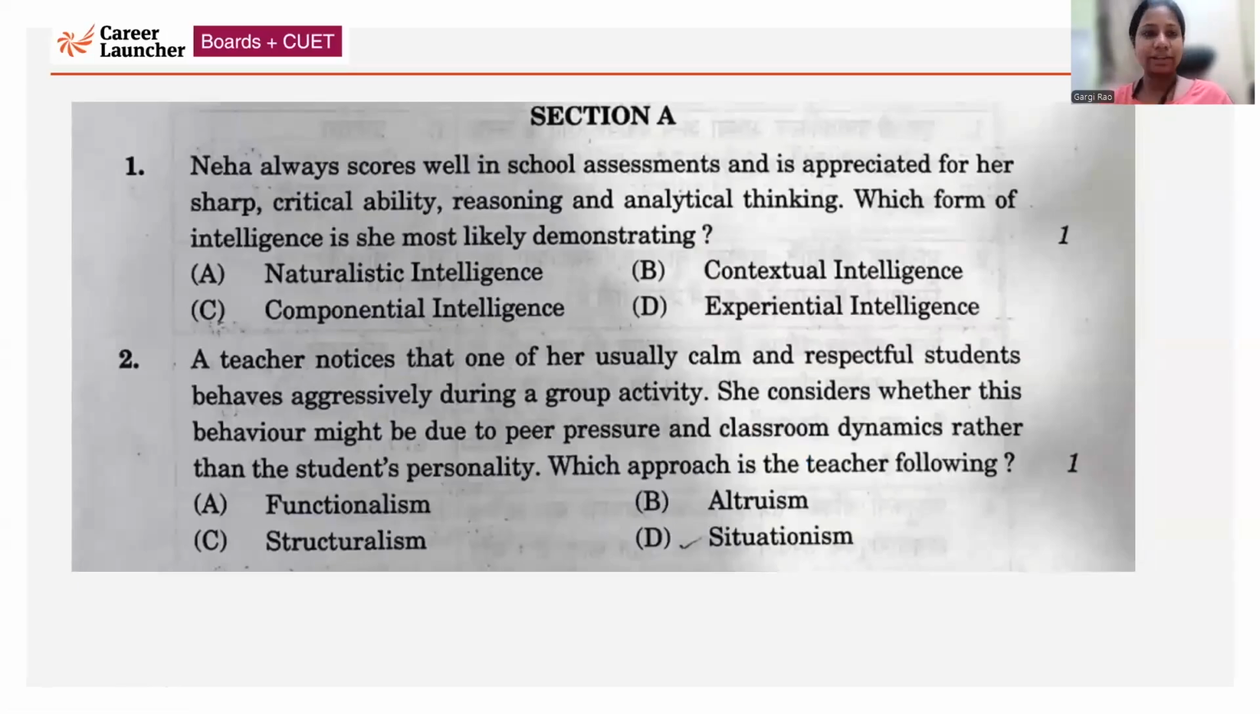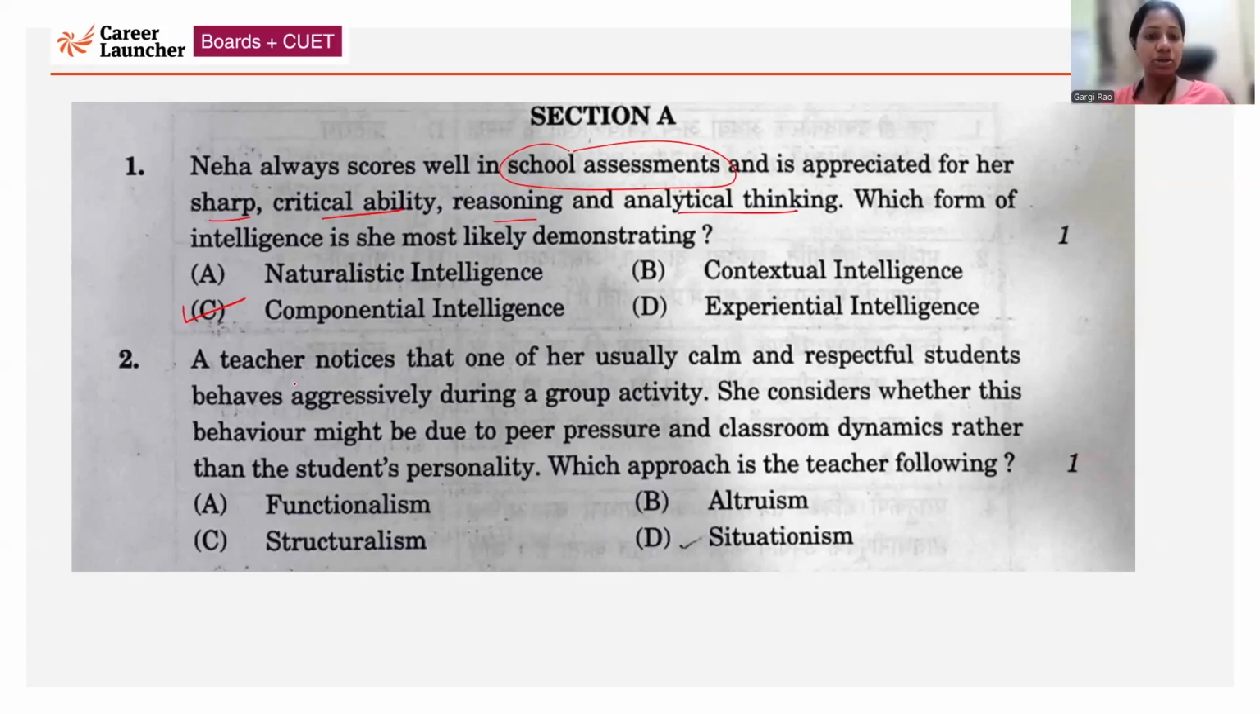As usual, Section A was MCQ. The first question: Neha always scores well in school assessment and is appreciated for her sharp critical ability, reasoning, and analytical thinking. They're talking about school assessment, and which type of intelligence? It is Sternberg's intelligence, and the correct answer would be componential intelligence.